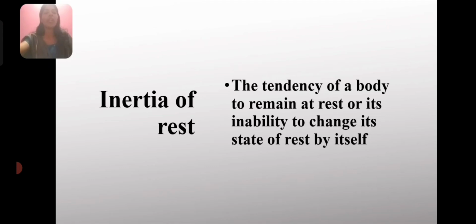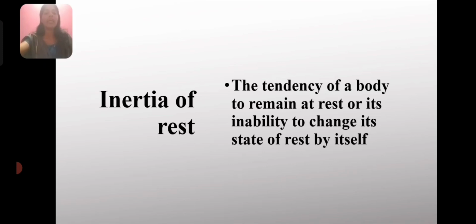So, in all these examples, you have seen that a body at rest has a tendency to remain at its state of rest. Or you can say that a body at rest has an inability to change its state by itself. What is this called?